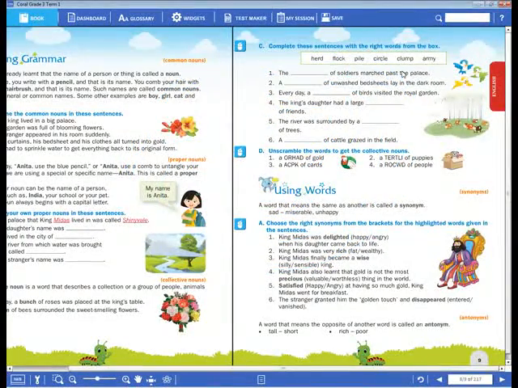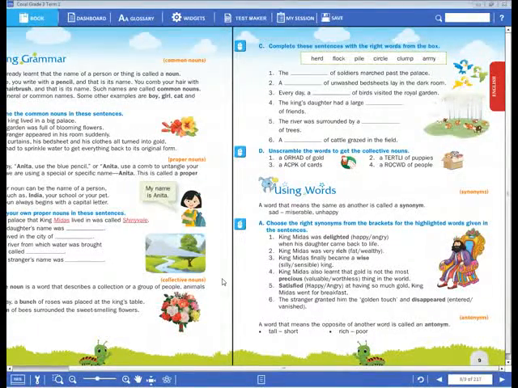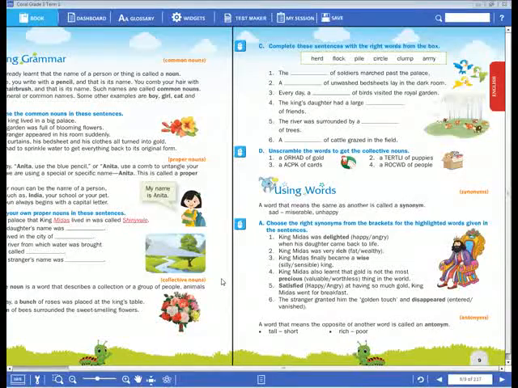Sad means feeling bad, and another word for it is sorrow. I have sent you some words for homework, dear children. I hope everyone has learned the synonyms of those given words.